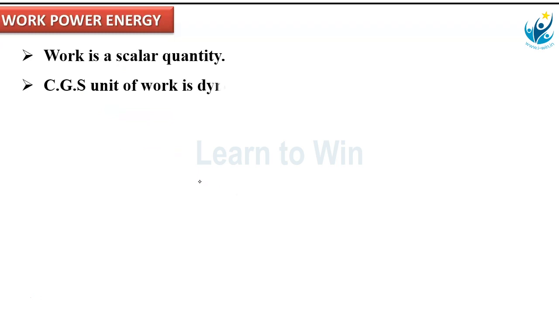Now, work is a scalar quantity. CGS unit of work. What is the formula for work? W equal to F into S. F is force, S is displacement. CGS unit of force is dyne.